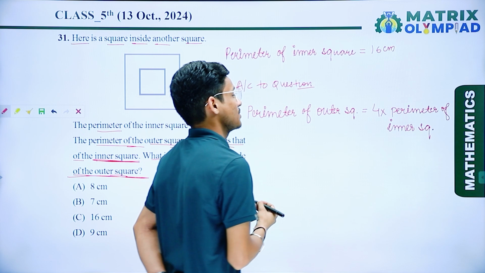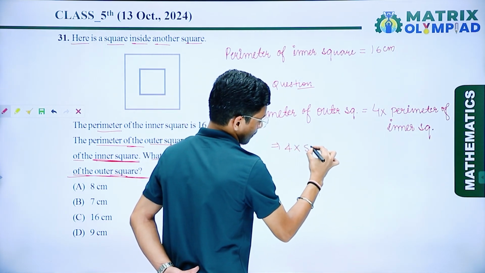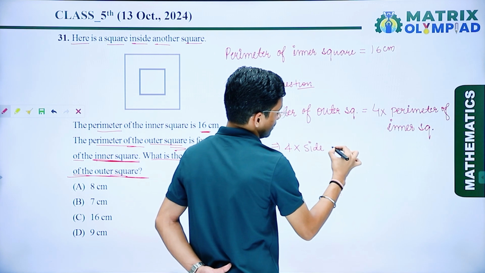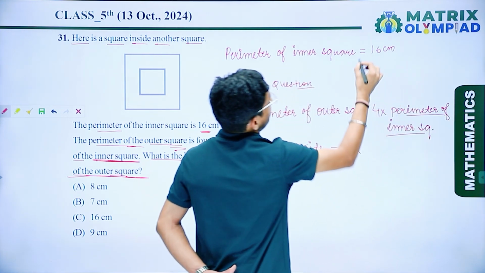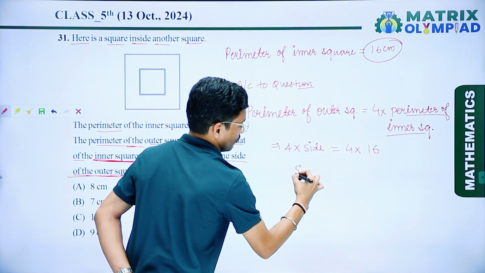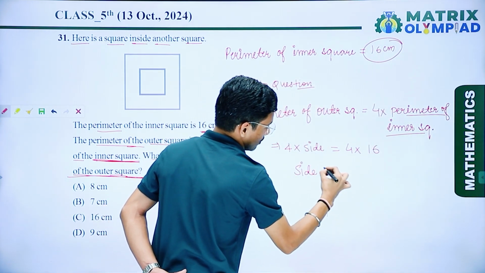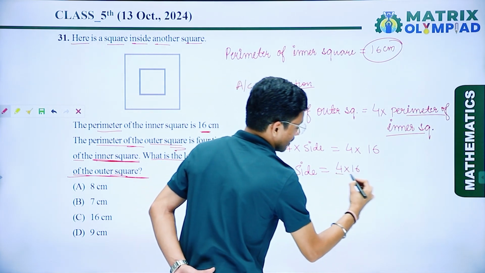So perimeter of outer square, that is 4 multiply side, is equal to 4 multiply perimeter of inner square, which is given, that is 16 centimeter. So we have to find the side. Side is equal to 4 multiply 16 divided by 4.